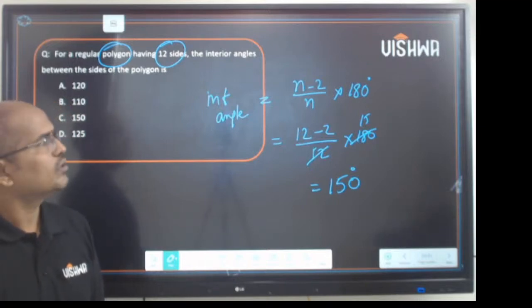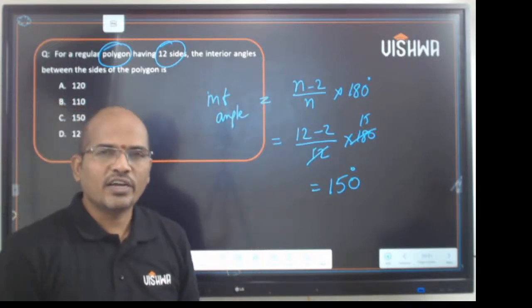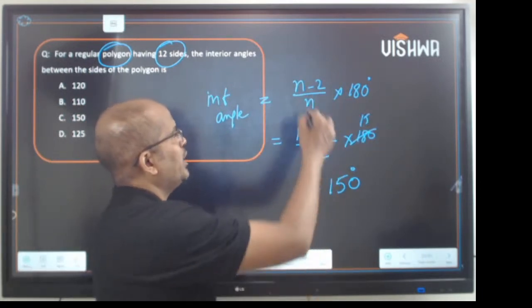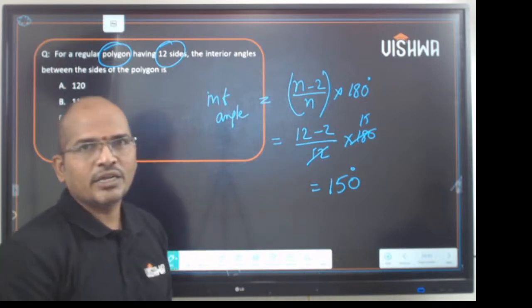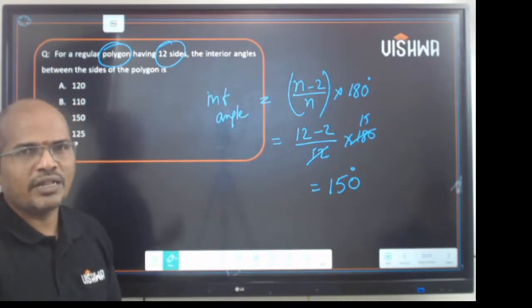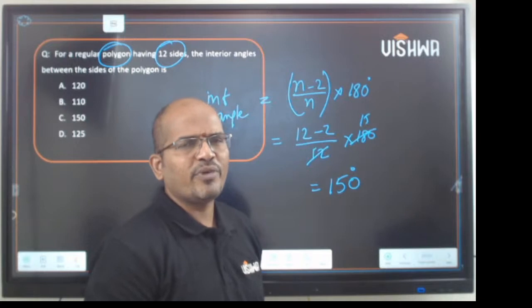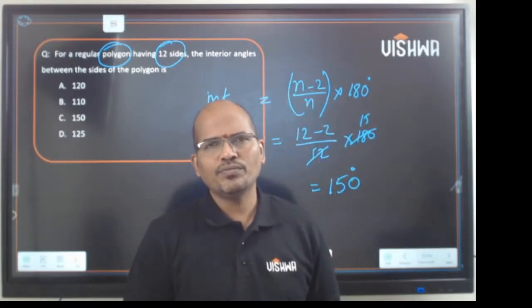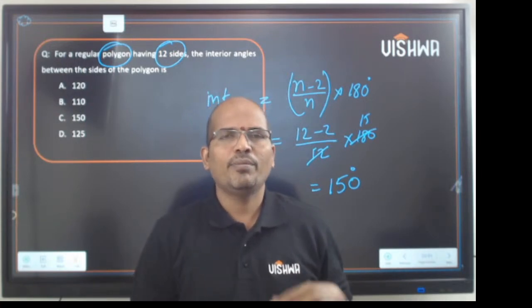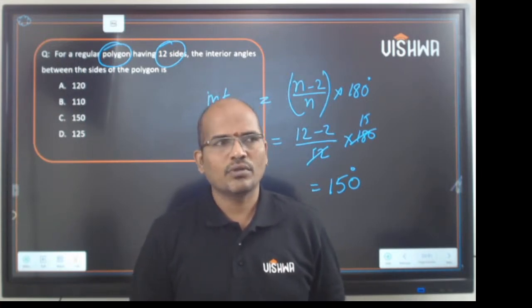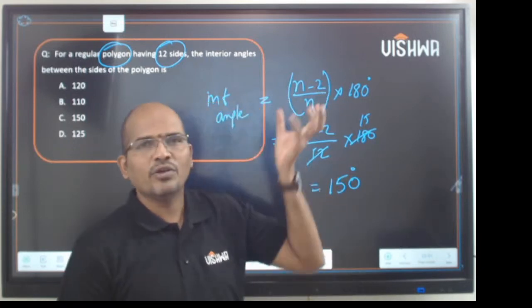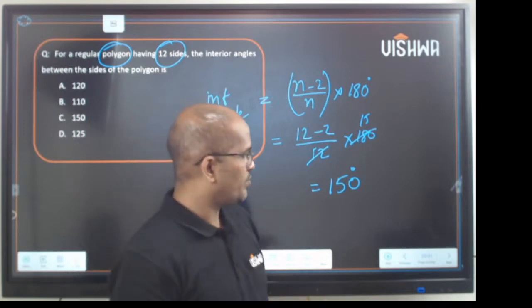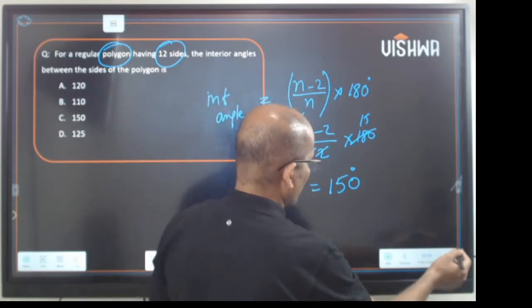So this is how it goes on. A few books, a few faculty will tell it as 2n minus 4 by n into 90, or say it as n minus 2 by n into 180. So plug in the value, get the answer. Mostly for the concepts of mensuration and geometry, there will be a formula given to you. You should learn the formula, plug in the values there, get the output. Until and unless you know the formula, you cannot solve questions of mensuration, especially. Okay, so going ahead.